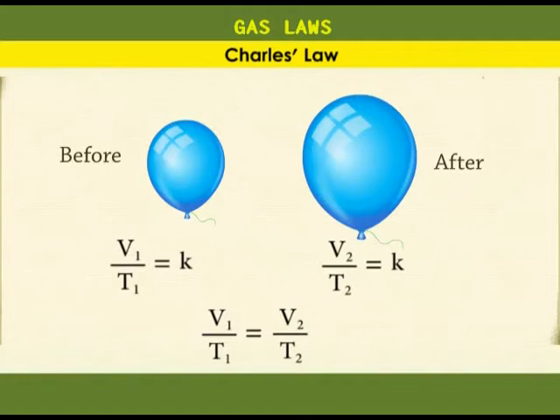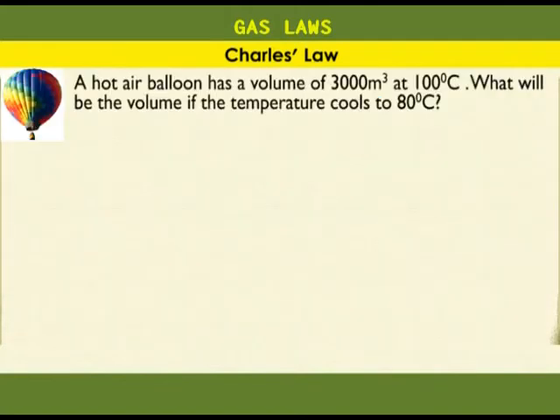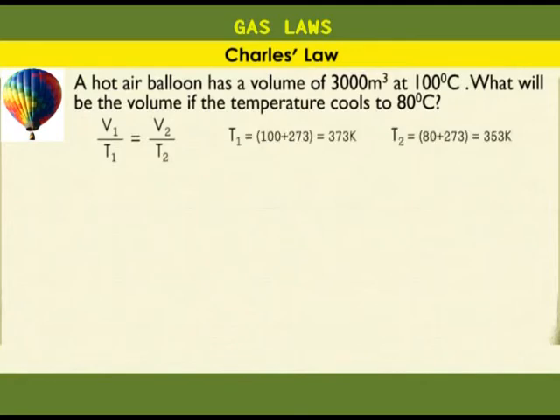Let's take an example. A hot air balloon has a volume of 3,000 cubic meters at 100 degrees Celsius. What will be the volume if the temperature cools to 80 degrees Celsius? First, we write Charles' law. V1 over T1 is equal to V2 over T2. We substitute in what we know. Remember to convert temperature to Kelvin by adding 273. So T1 is equal to 373 Kelvin and T2 is equal to 353 Kelvin.